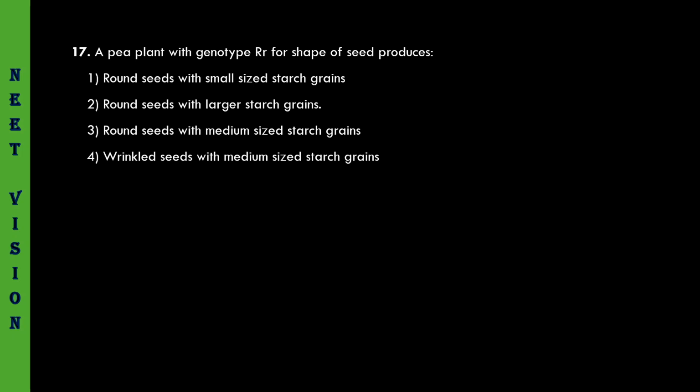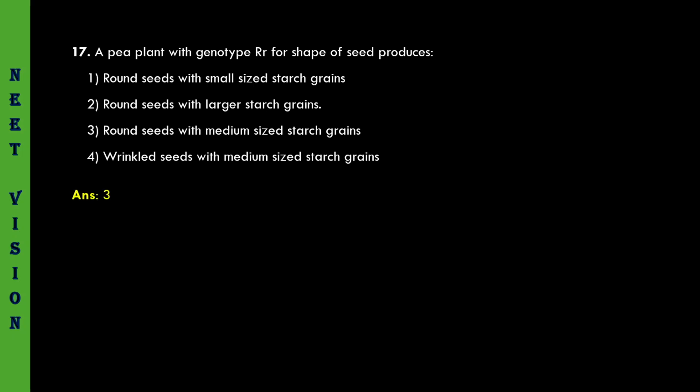Third option is correct. Wrinkled seeds with medium size starch grains, wrong. It is round only. Heterozygous or homozygous dominant condition, round seeds only. Homozygous dominant condition, large size starch grains. Heterozygous condition, medium sized. Homozygous recessive, small size starch grains. Third option must be the correct one.